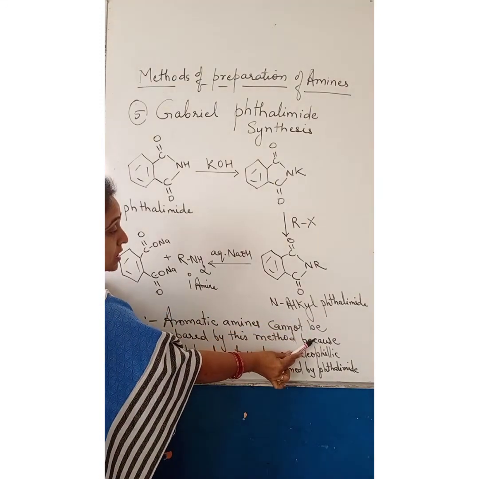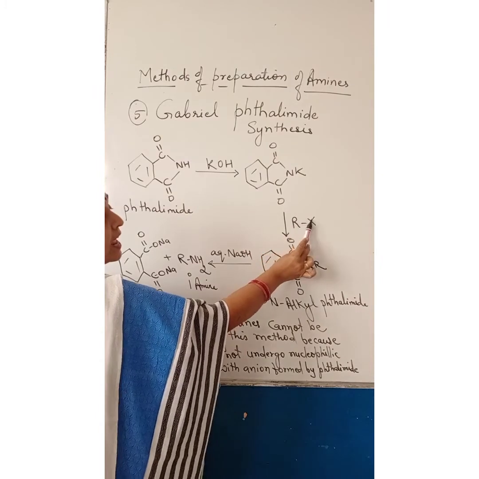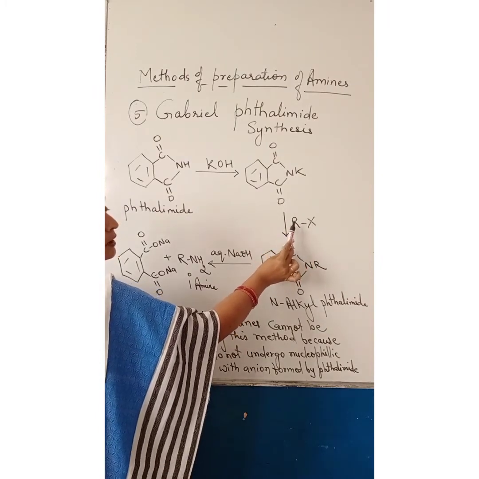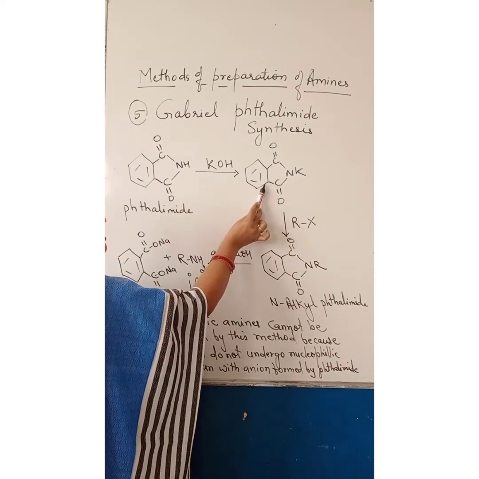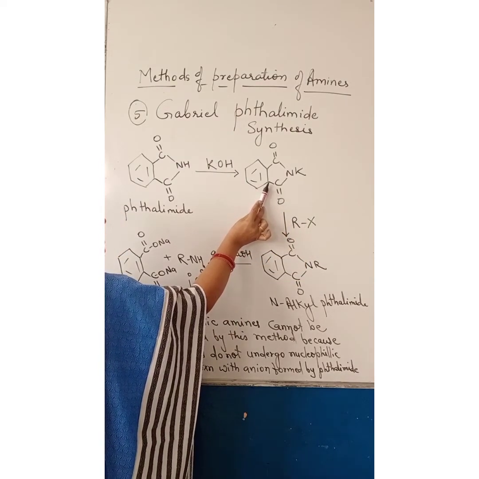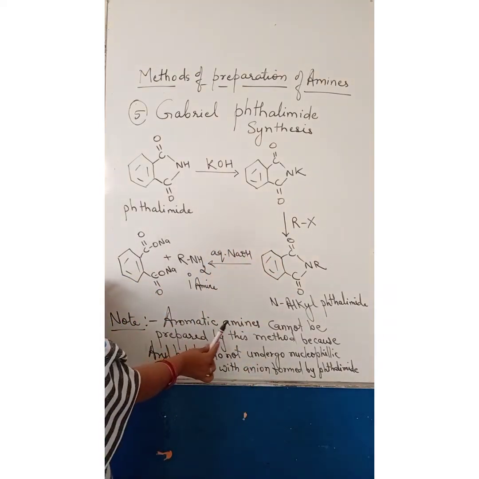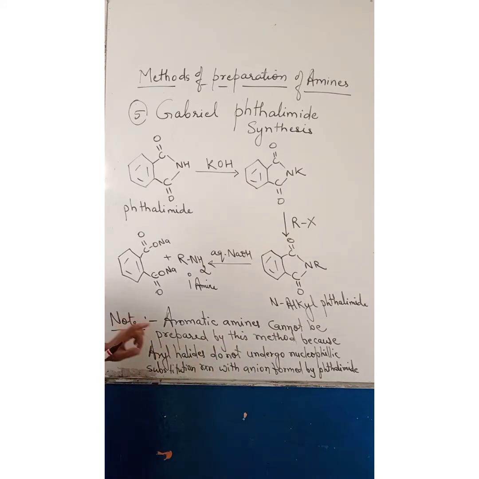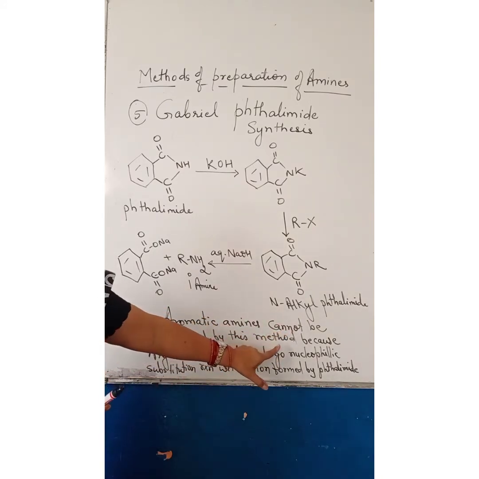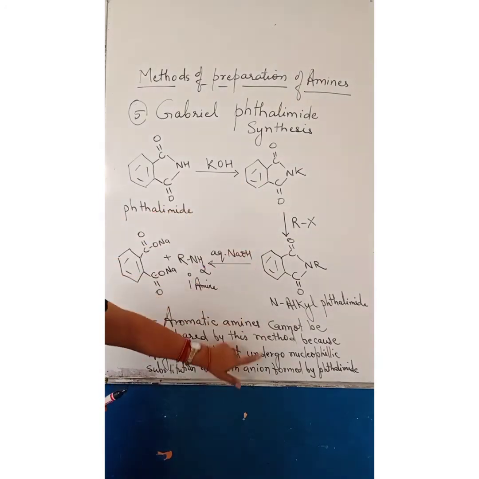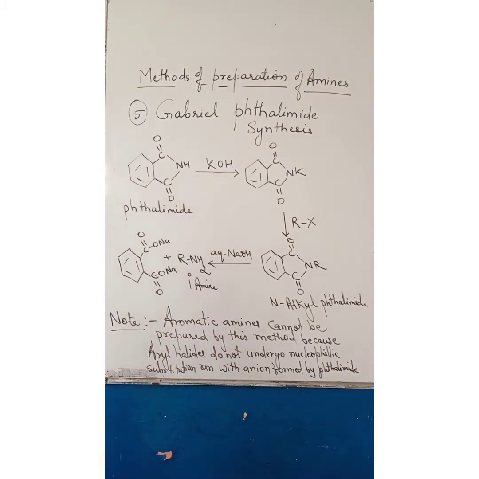Why? Because aryl halide, if we are taking an aromatic group here, cannot react with the anion which is formed by phthalimide. So these aromatic amines cannot be prepared by this method because aryl halides do not undergo nucleophilic substitution reaction here with the anion formed by phthalimide.